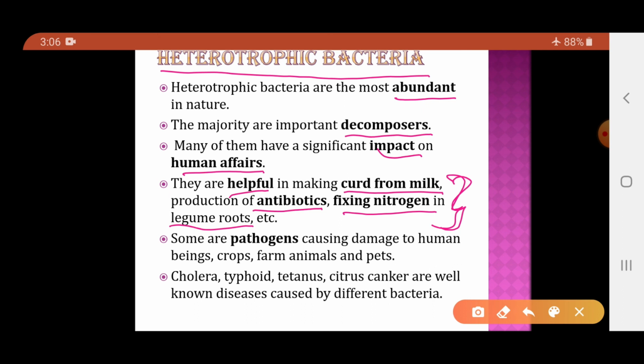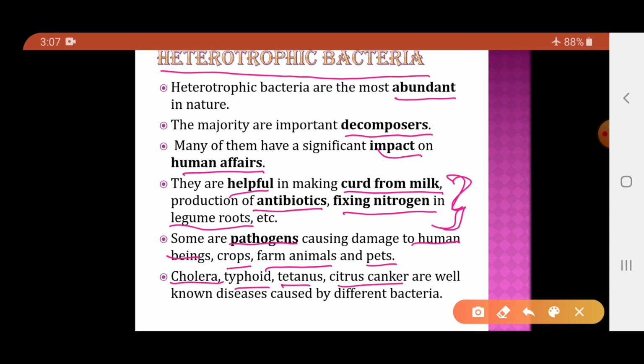But some of the bacteria are pathogenic. That is, they cause damage to organisms. They cause diseases in organisms. So some bacteria are pathogenic, which cause damage to human beings. They cause damage to the crops. They cause damage to the farm animals as well as to the pets. Certain diseases caused by bacteria are cholera, typhoid, tetanus, citrus canker.